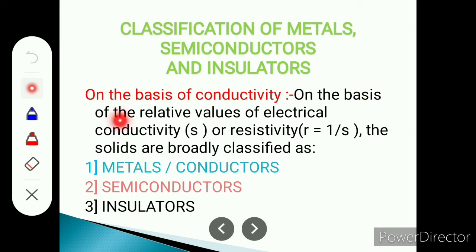On the basis of the relative values of electrical conductivity σ or resistivity ρ, that is 1 upon σ, the solids are broadly classified as metals or conductors, semiconductors or insulators. Means any material, if its conductivity is more, then we say that it is metal. If it is moderate, then it is known as semiconductor, and if it is less or zero, then it is known as insulators.